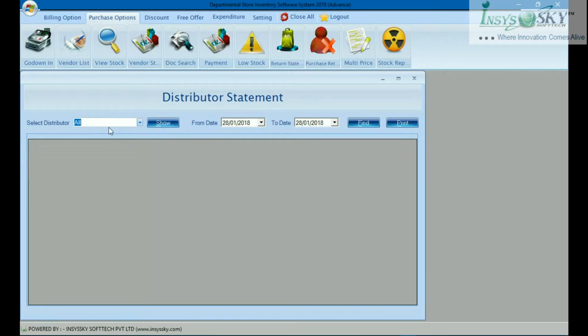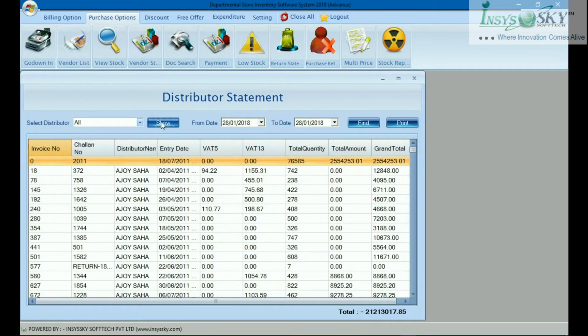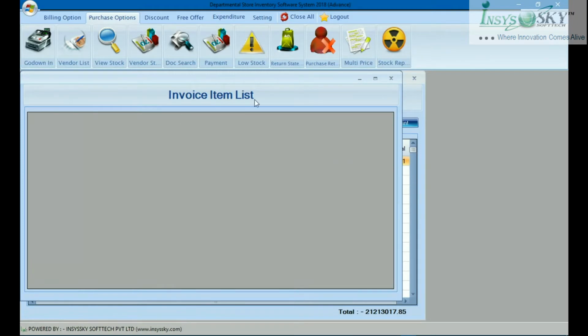For example, if all are selected, you can see a summary of how much you have purchased from this distributor till now. If you click here, it will generate an invoice. Of course, for the first time it takes some time because it is analyzing big data, so just wait for a short time.